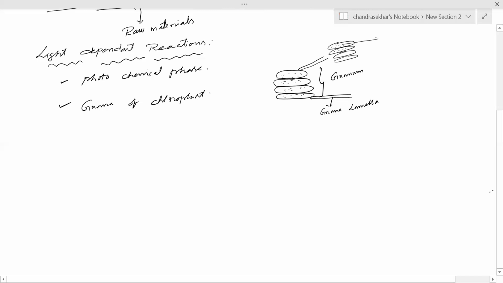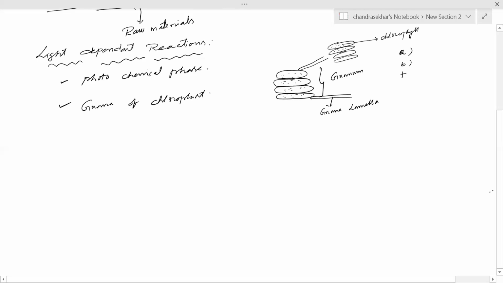These dotted structures we can call chlorophyll. Usually in plants there are two types of chlorophyll: the first is chlorophyll A and the second is chlorophyll B.